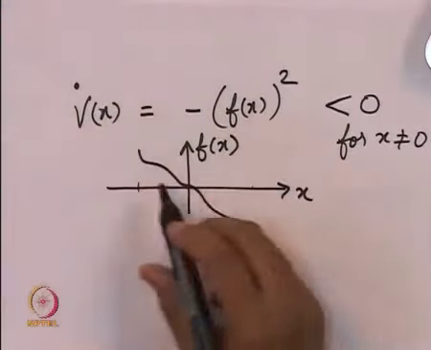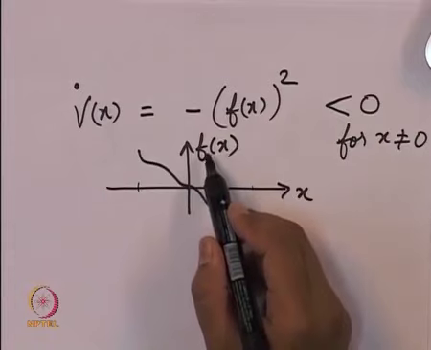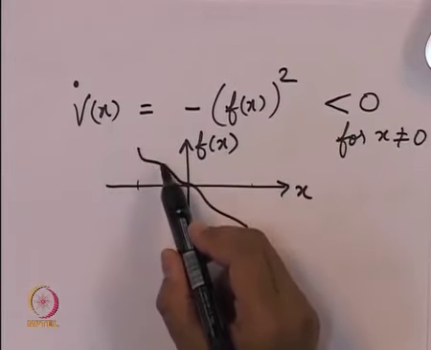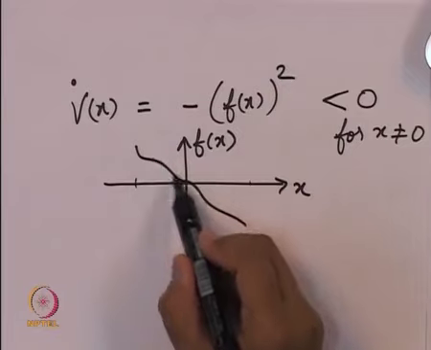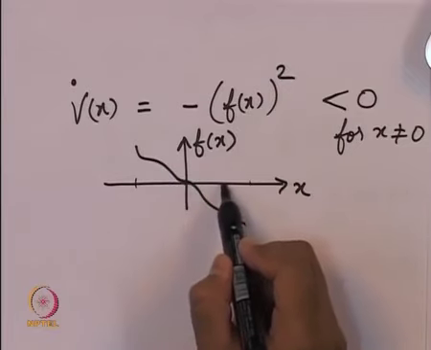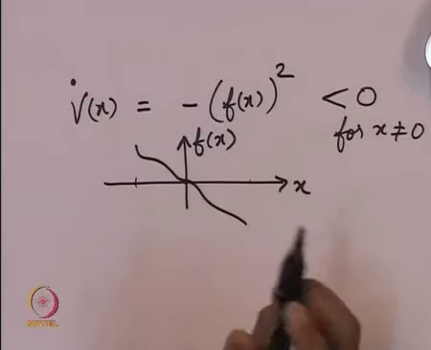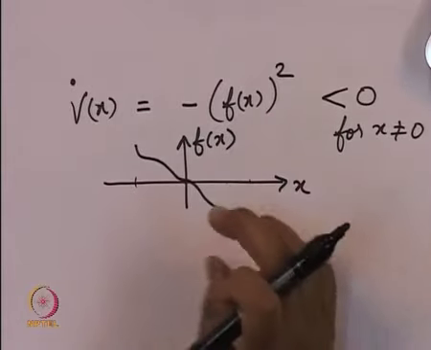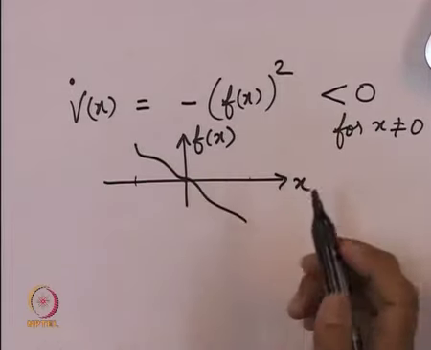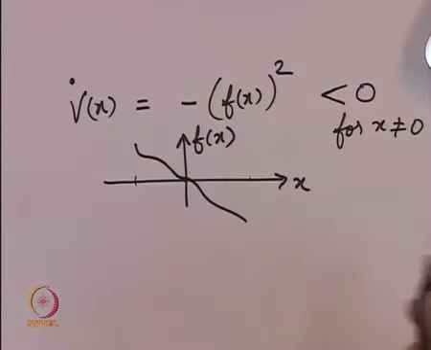So, this is one way in which, without knowing the precise formula for f, by just using the property that f was positive for x less than 0, f was negative for x greater than 0, and the continuity property of f itself, we have been able to show that this equilibrium point is in fact asymptotically stable.